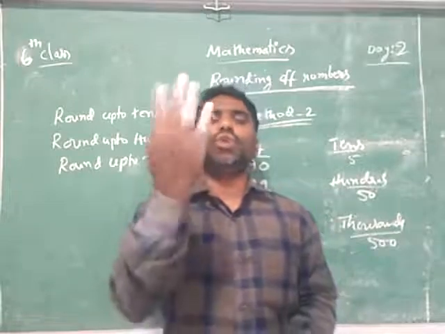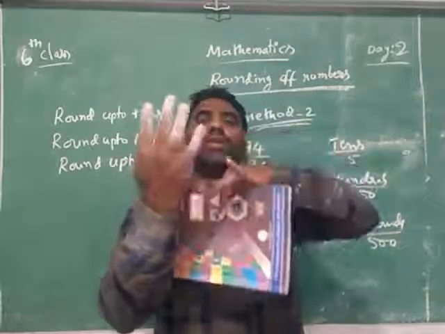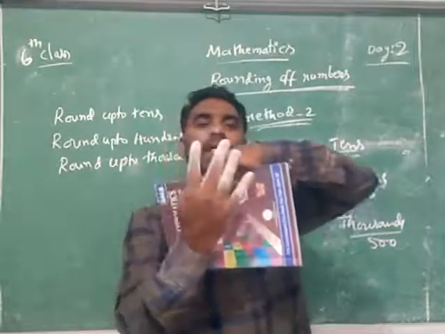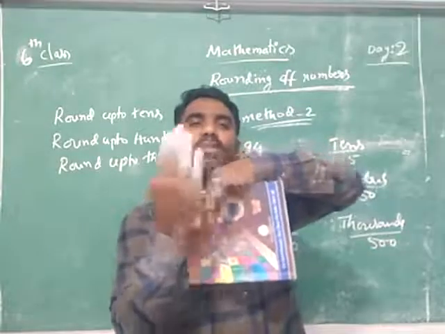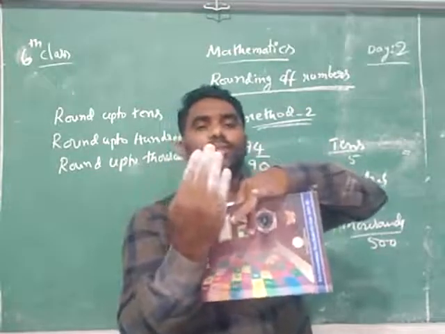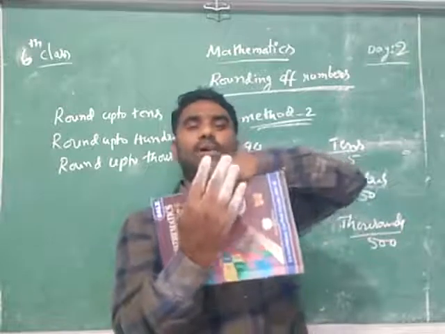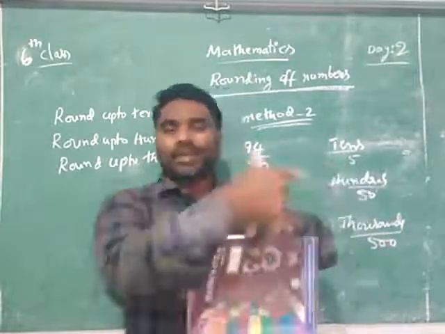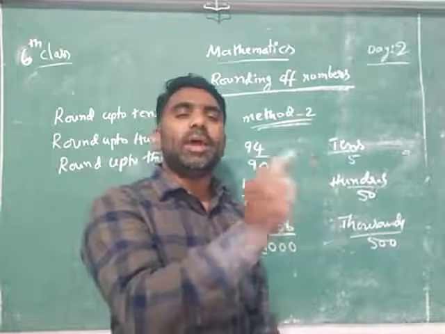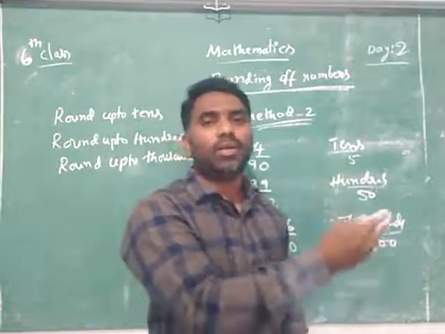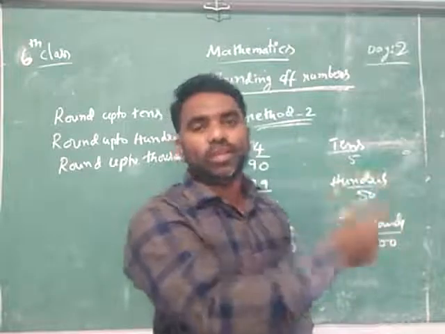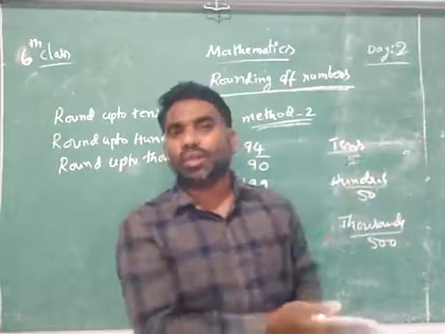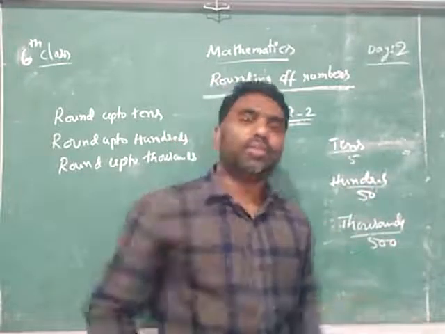10,000 means what should we do? Before 10,000: ones, tens, hundreds, thousands. These are all zeros. Up to 10,000, no. That's why before these are all zeros. And this underlined number is more than or less than what? Yes, 5,000, because we are rounding to 10,000. Half of 10,000 is 5,000. We'll check it against 5,000.